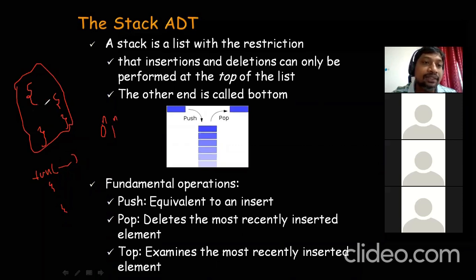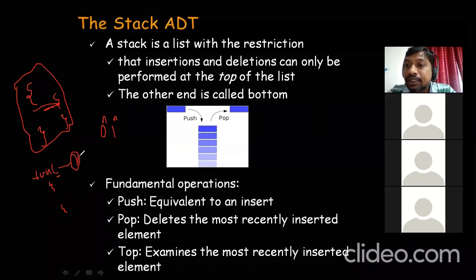Here you need to balance these symbols. Suppose you have opened two open parentheses, then you have to use two close parentheses; only then it is said to be syntactically correct. If in the function definition you use the open parentheses but forget the close parentheses, then you will get a syntax error. It is syntactically wrong. So this is one such application of the stack. By using stacks, you can balance the symbols. Symbol balancing can be done by using stacks.